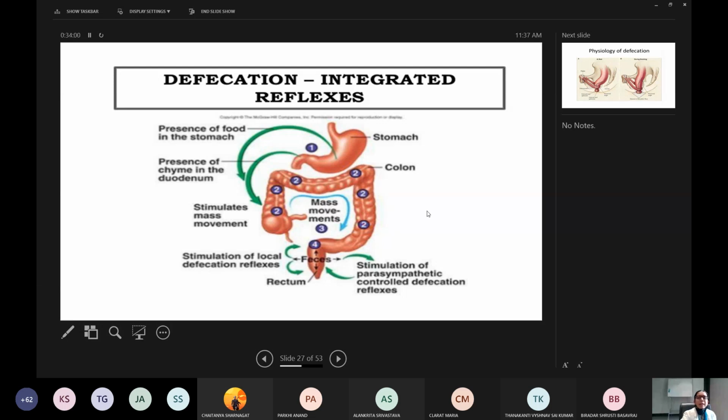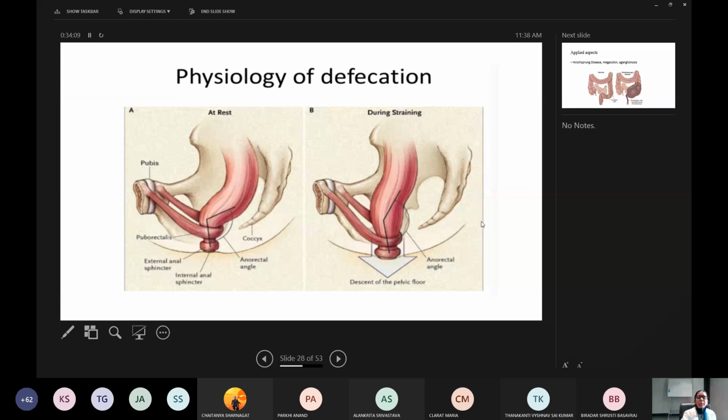Okay, so these are the integrated reflexes. So this is the gastrocolic reflex. Coming on to the angulation I told you about: at rest, what happens? The anorectal angle is a very acute, roughly 90-degree angle at rest. So this also resists emptying of cecal content into the rectum. Hence the rectum is most of the time empty.